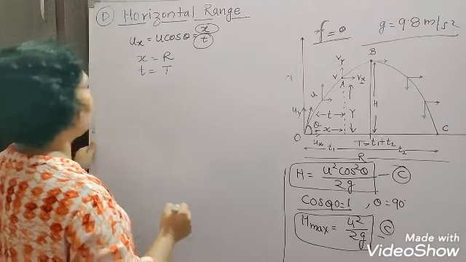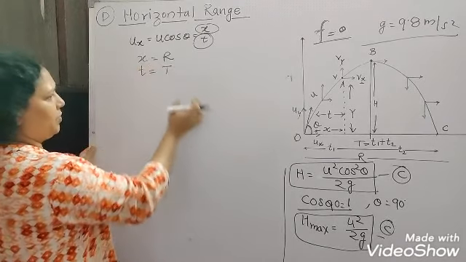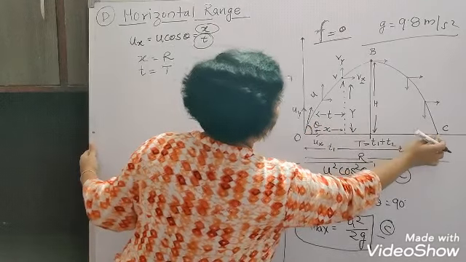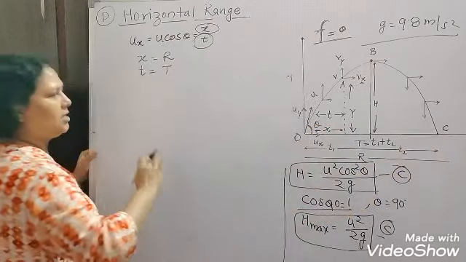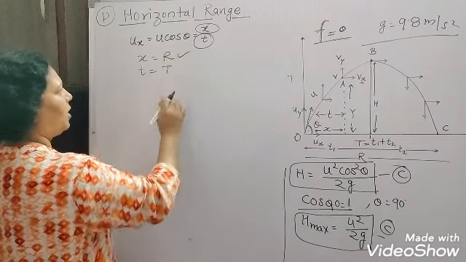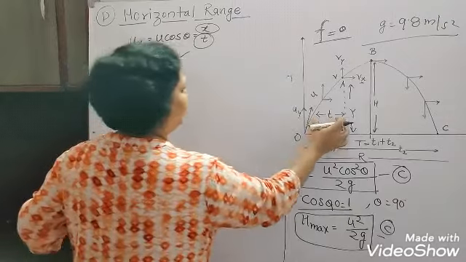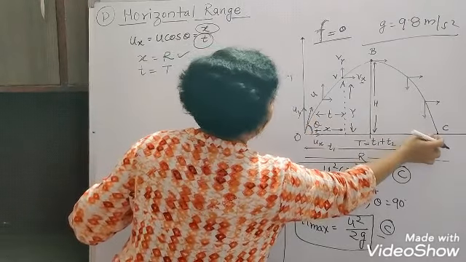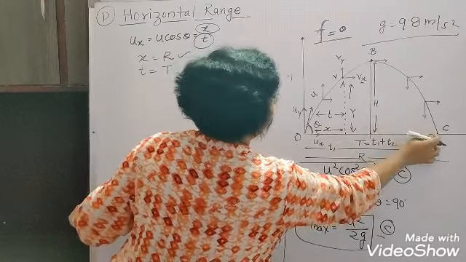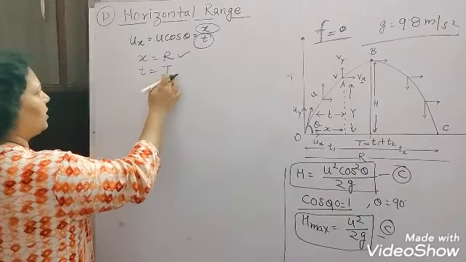In place of x we write the full horizontal range covered by the projectile, R, and for the time we write the full time to travel from O to C, T.